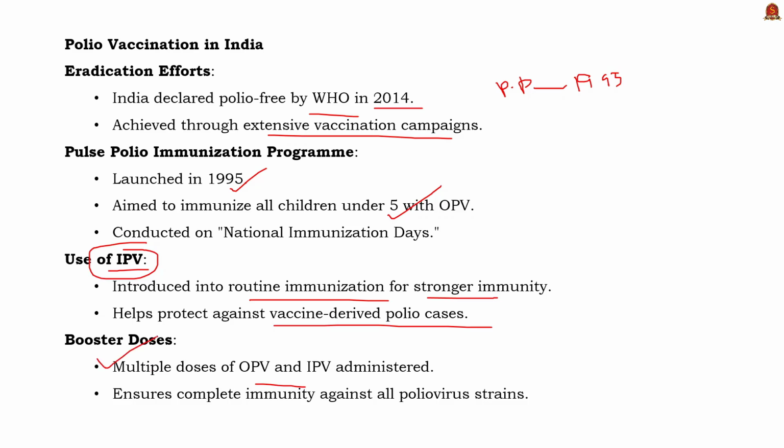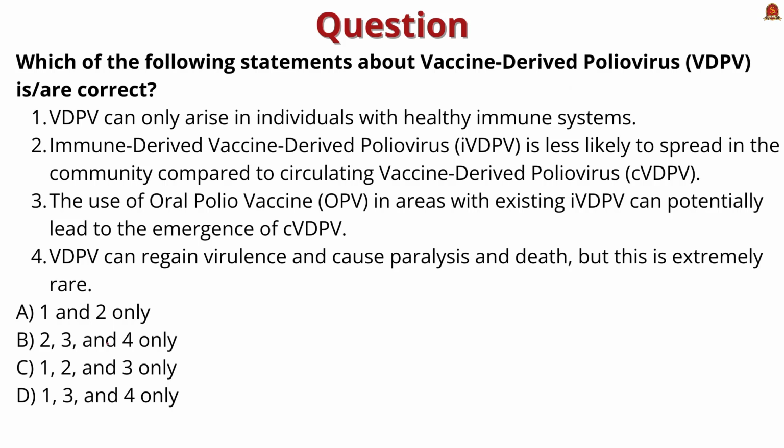Now let us see the prelims practice questions. Look at the first question. Which of the following statements about vaccine-derived poliovirus are correct? Look at the first statement. Vaccine-derived poliovirus can only arise in individuals with a healthy immune system. Second statement: Immune-deficiency-related vaccine-derived poliovirus, that is iVDPV, is less likely to spread in the community compared to circulating vaccine-derived poliovirus.